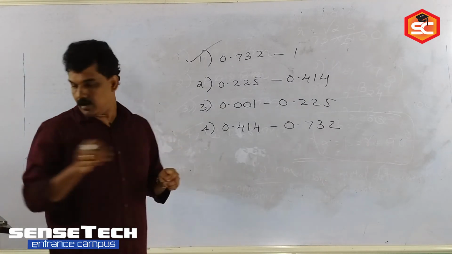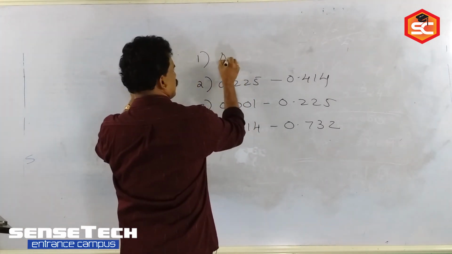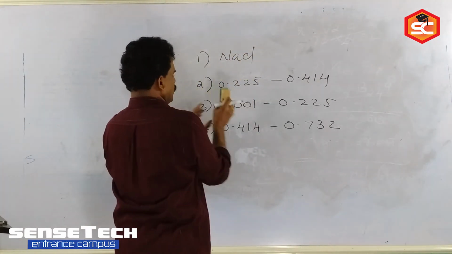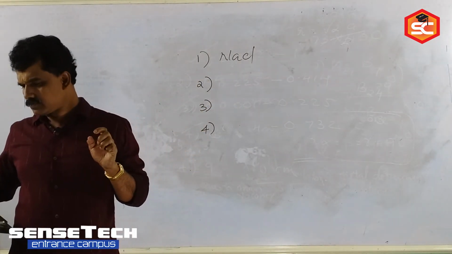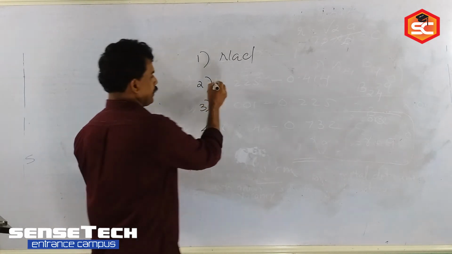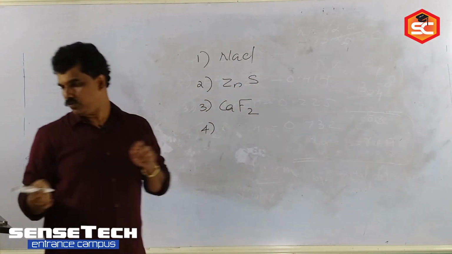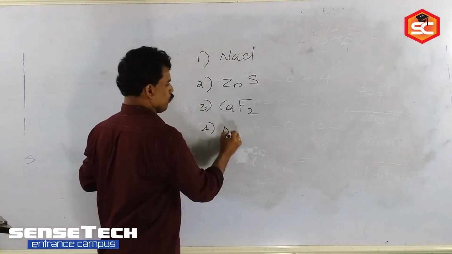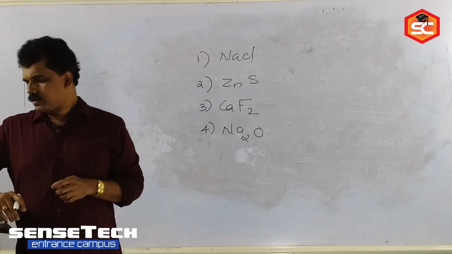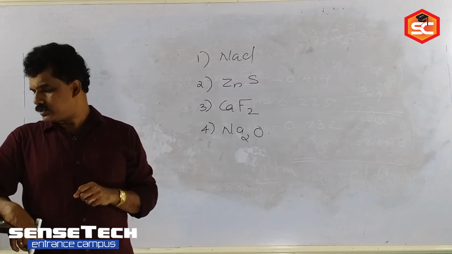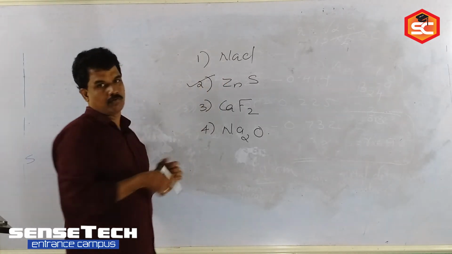The crystals given are: first one, sodium chloride, NaCl; second one, zinc sulfide, ZnS; calcium fluoride, CaF2; and then Na2O. Alternate tetrahedral voids are occupied in zinc sulfide.